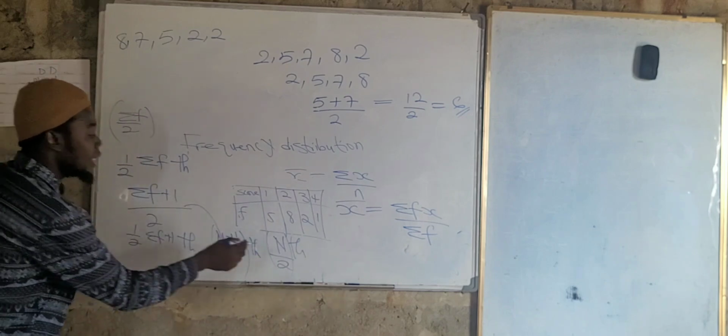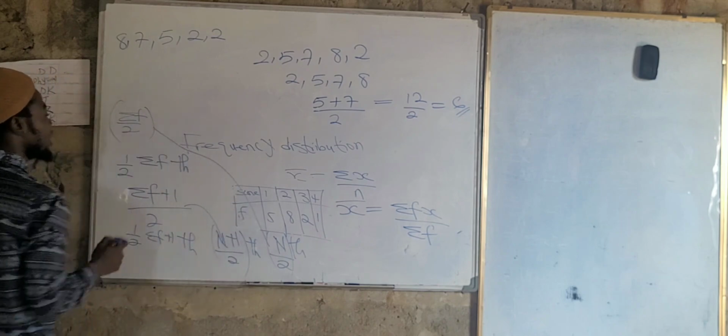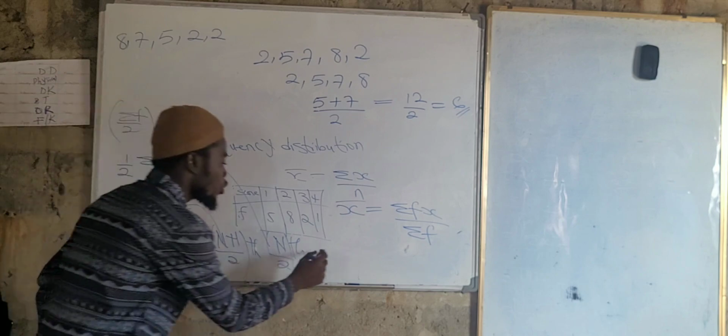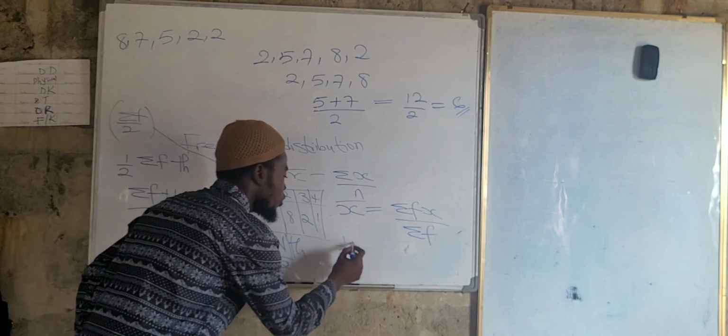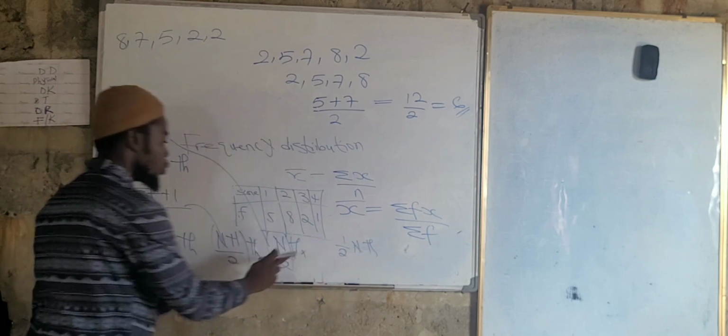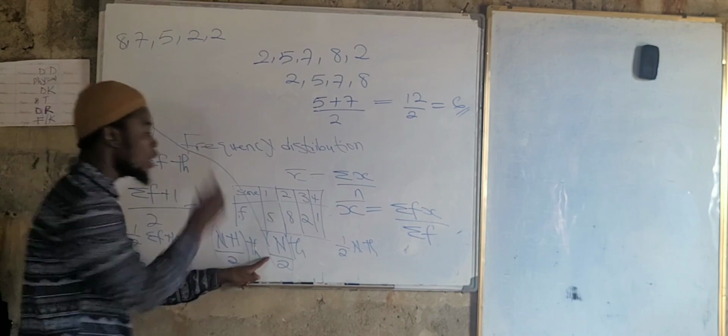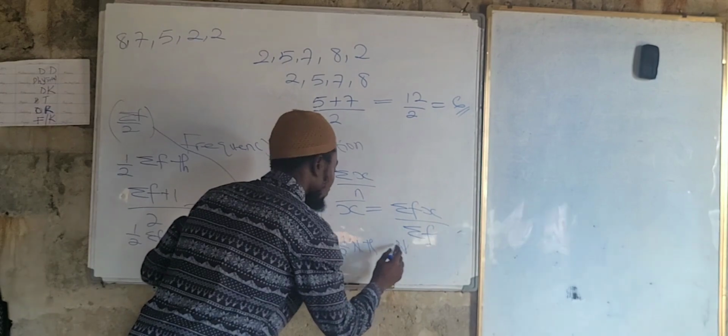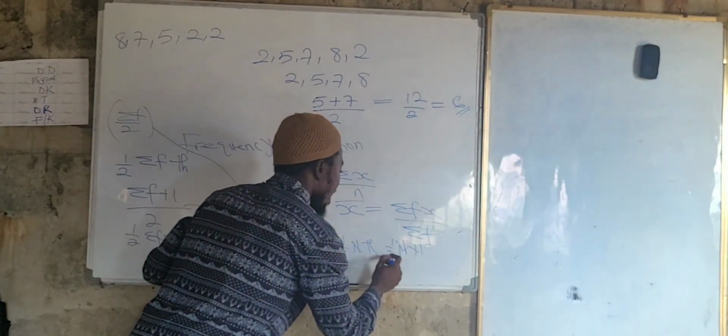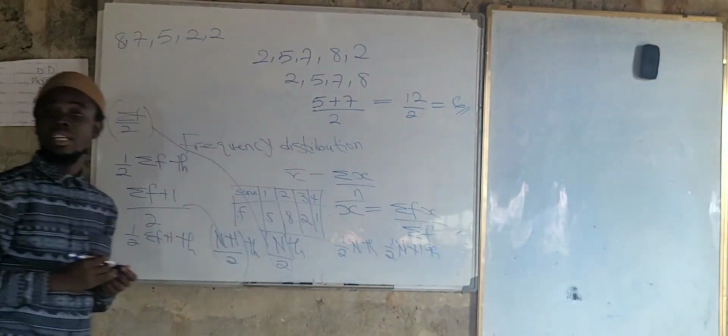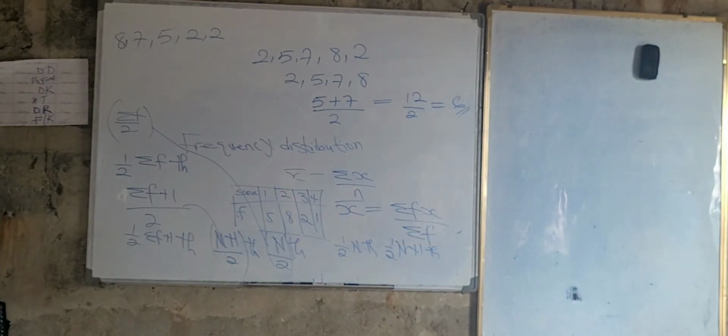Are we ready, sir? And this is just the same as this one here, or you can as well say 1 upon 2, here you have N, the same as this again. Or you can say N plus 1, half. Are we good with this one here? Yes, sir. It's just the same thing.